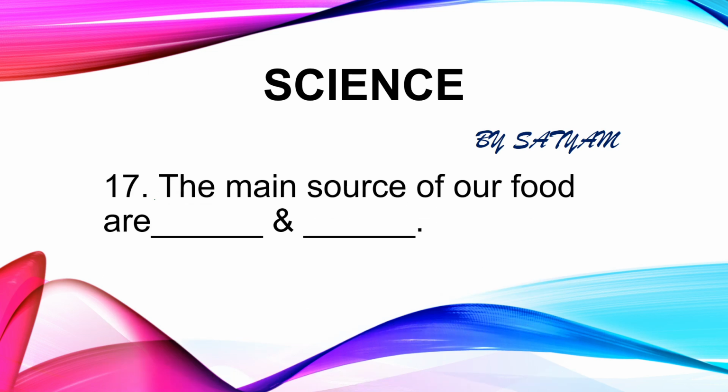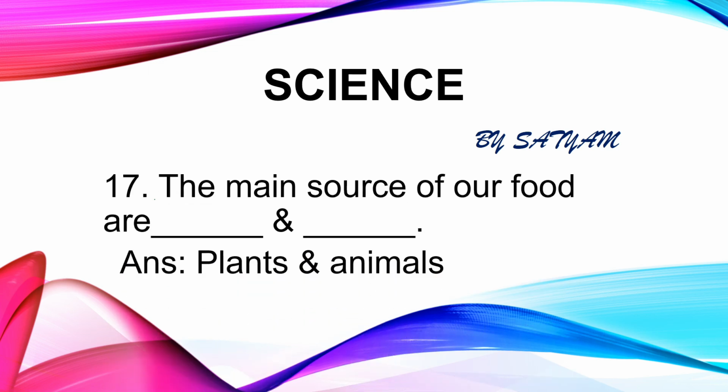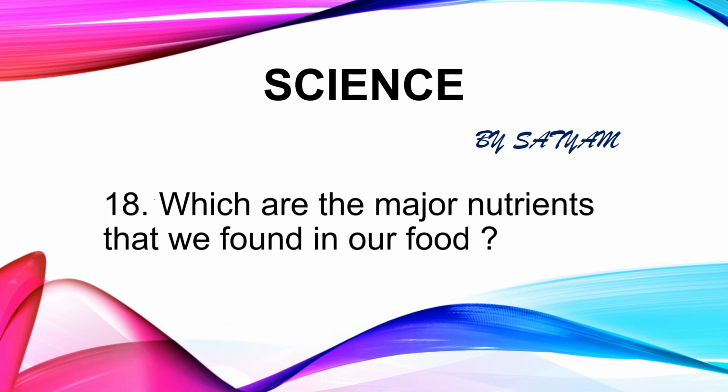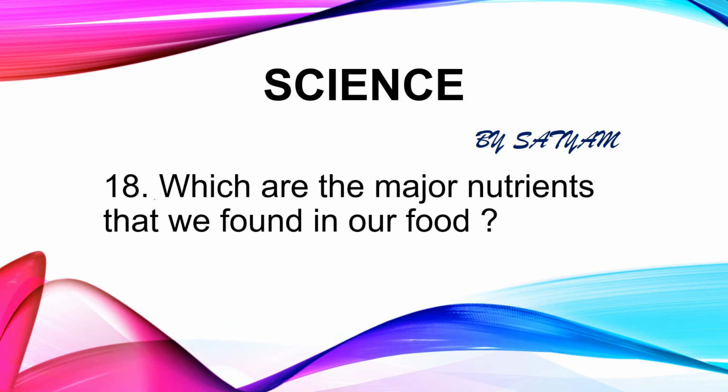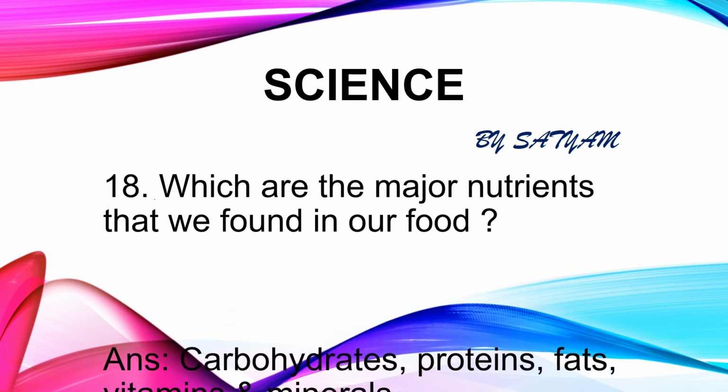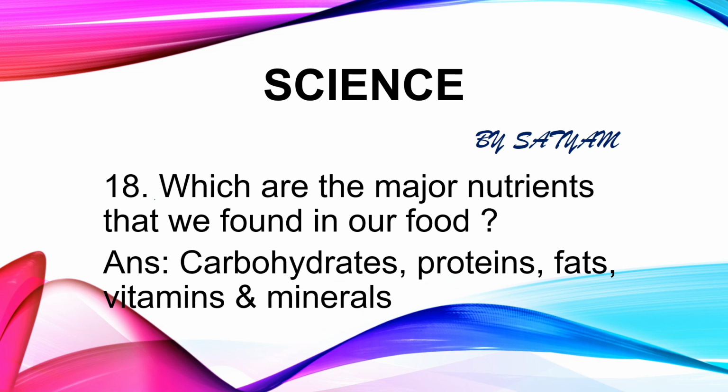The next question is, the main sources of food are dash and dash. The answer is plants and animals. For our food, we depend on plants and animals directly or indirectly. The next question is, which are the major nutrients that we find in our food? The answer is carbohydrates, proteins, fats, vitamins and minerals. In addition to these nutrients, food also contains dietary fibers and water.